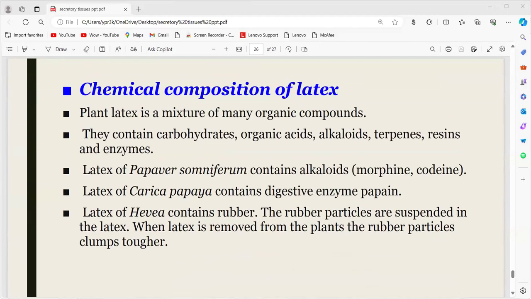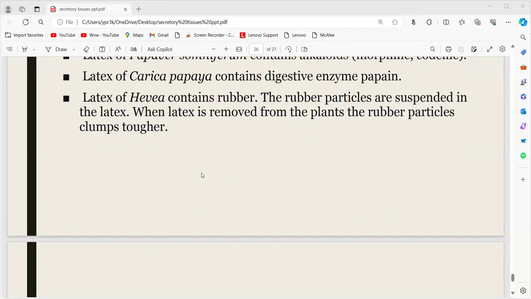Regarding chemical composition, latex contains different substances like alkaloids, terpenes, resins and enzymes. Papaver somniferum mainly contains alkaloids like morphine and codeine. These points are important. Carica papaya contains the digestive enzyme papain. These are important points. The latex of Hevea contains rubber, and rubber particles are suspended in the latex. When the latex is removed from the plant, the rubber particles clump together.